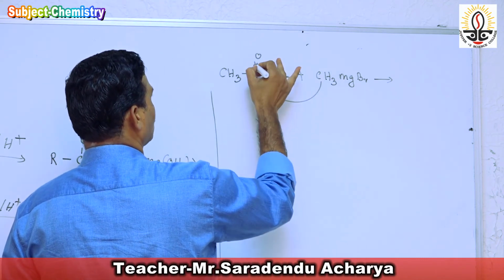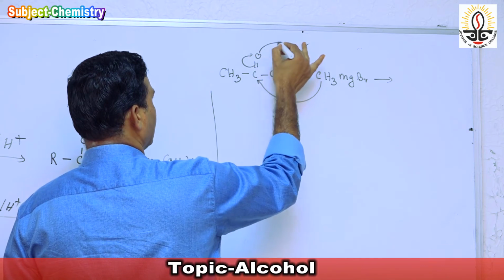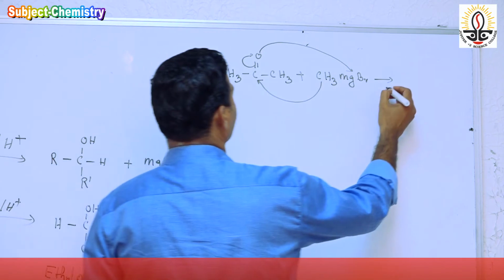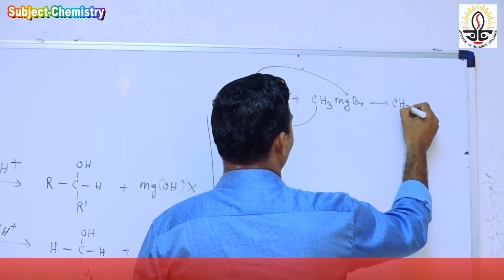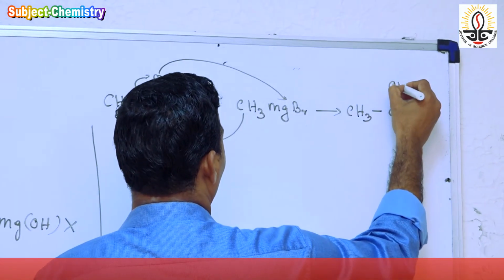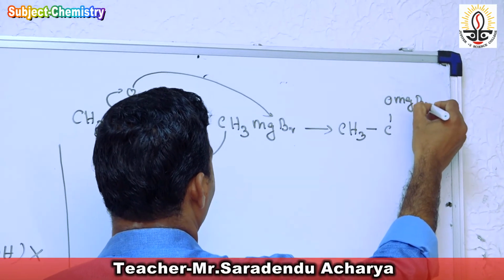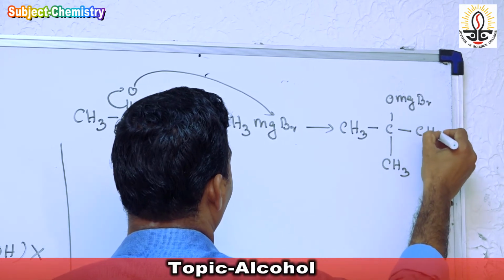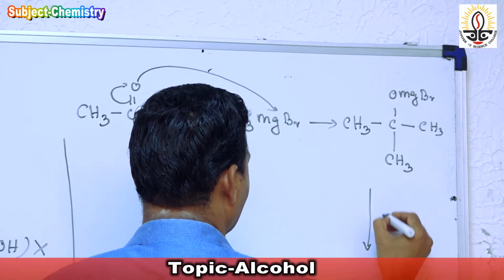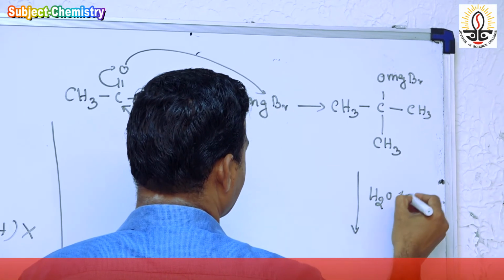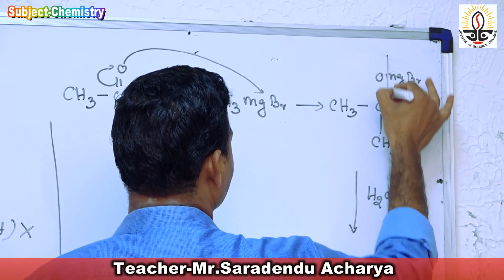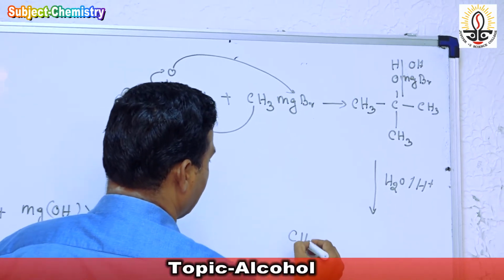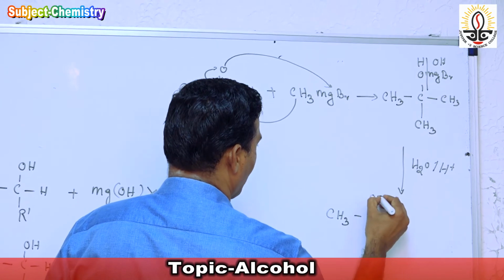The nucleophile attacks the carbon, the double bond of oxygen shifts to the oxygen, and the oxygen bonds with MgBr. Now we get the product CH3 single bond C, OMgBr. Again it is bonded with a methyl group and there is also one more methyl group. Again this reaction is followed by acidic hydrolysis. So after acidic hydrolysis, H OH, the product is CH3 C OH